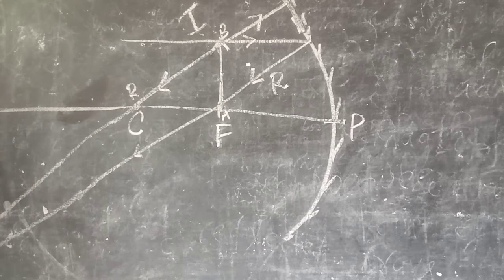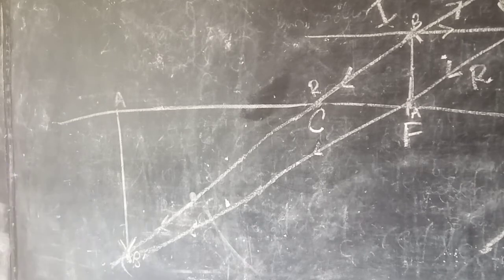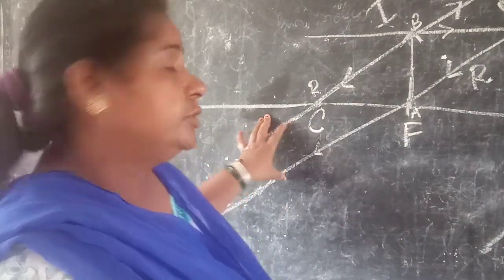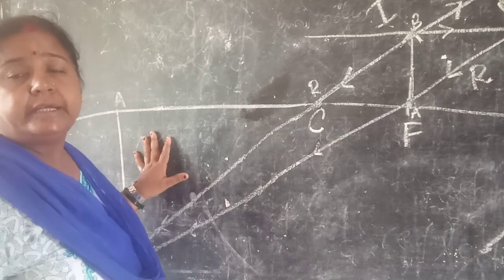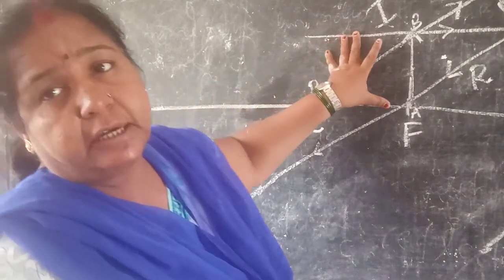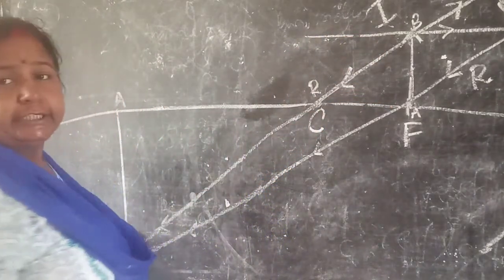Now at infinity the image is formed, that is the image AB dash. Here you see the image formed at infinity. Here you see that both are reflected rays. Now the image will be what? Real. Why? Because both are actual reflected rays which intersect at a point.